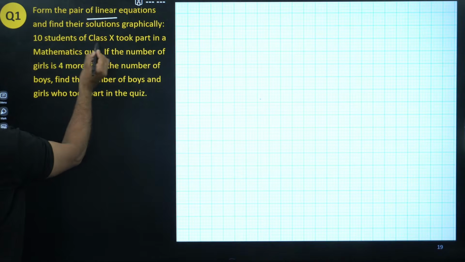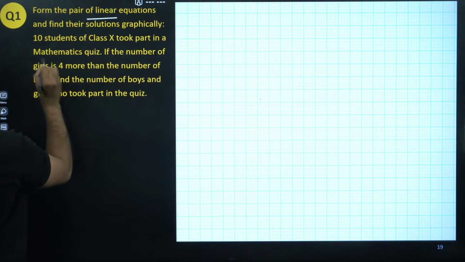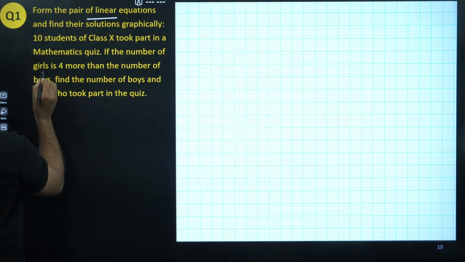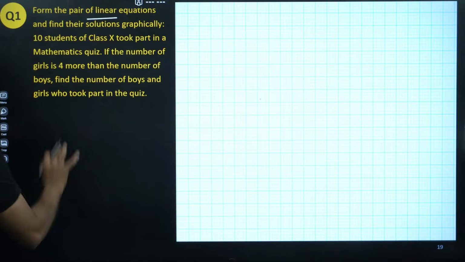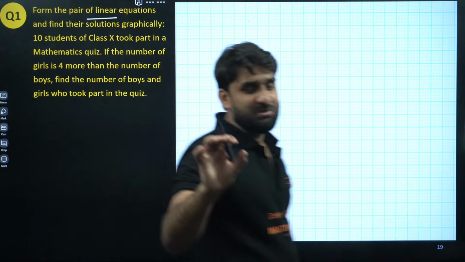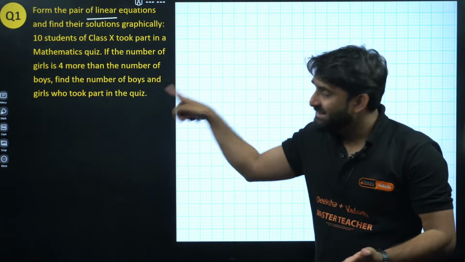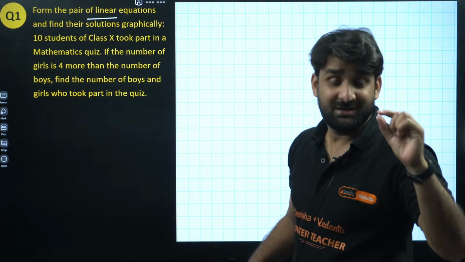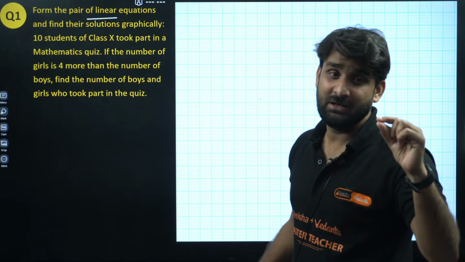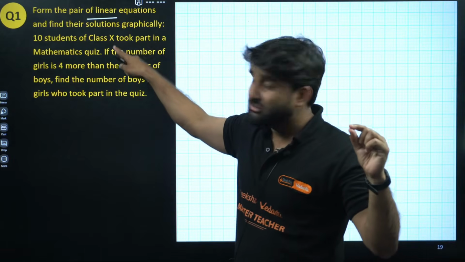10 students of class 10th took part in a mathematics quiz. If the number of girls is 4 more than the number of boys, find the number of boys and girls who took part in the quiz. My dear champion, especially in this chapter, pair of linear equations in two variables, in word problem questions, please listen carefully. Always read the question.